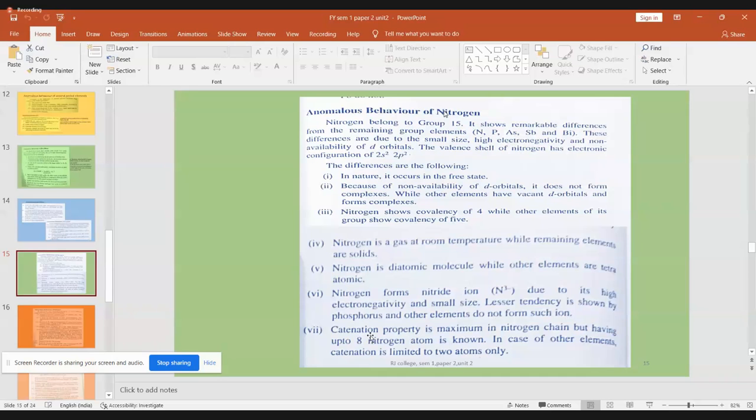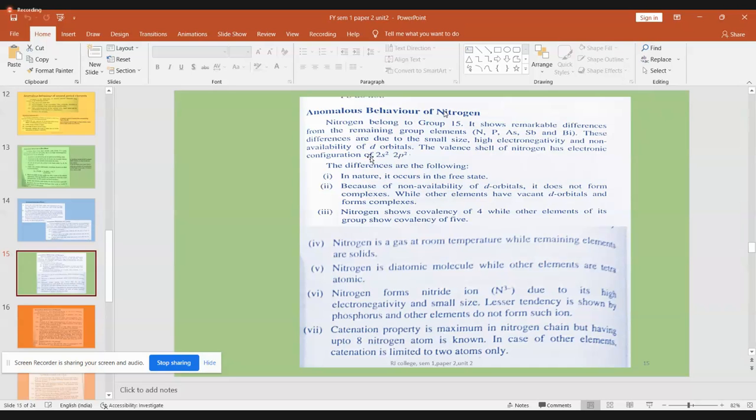Then another important property is the catenation property. Of course, nitrogen can combine with another nitrogen. It is maximum for nitrogen, as up to 8 nitrogen atoms are known. In the case of other elements, catenation is only up to 2 atoms; they form a diatomic species and that's all, one more element of their type. Whereas nitrogen can show catenation up to a maximum of 8 atoms, but it is very rare.